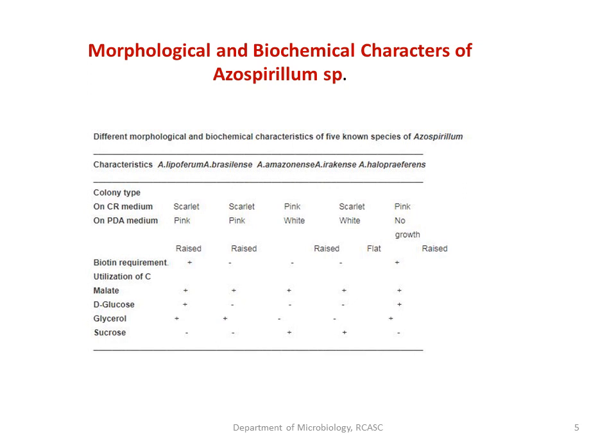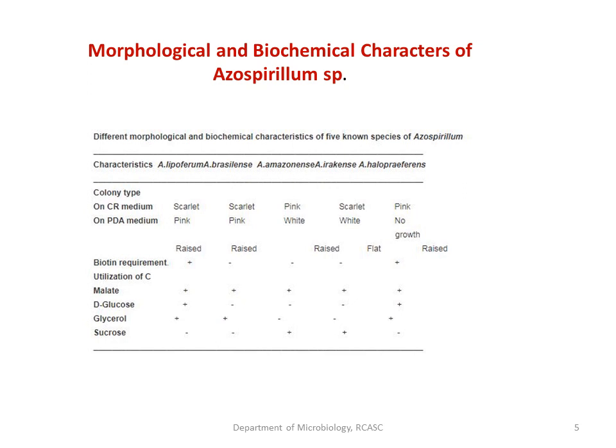So these are some of the morphological and biochemical characters of the known Azospirillum species. Five different Azospirillum species are well known, and this is a table which suggests the method of classifying or identifying them using morphological and biochemical characters. So you have Azospirillum lipoferum, Azospirillum brasilense, Azospirillum amazonense, Azospirillum irakense, Azospirillum halopraeferens.